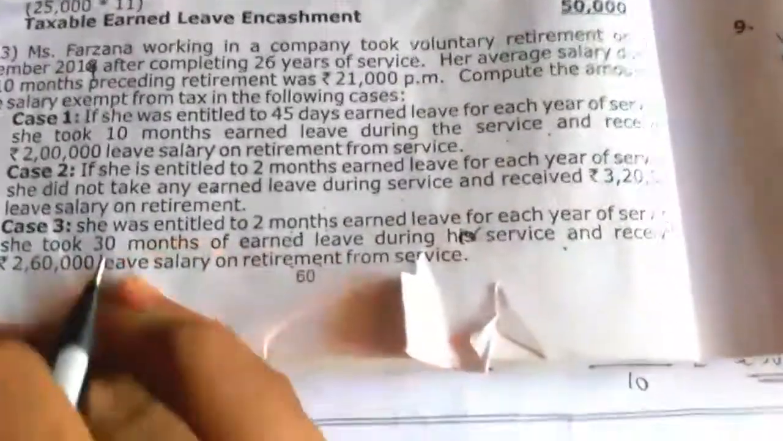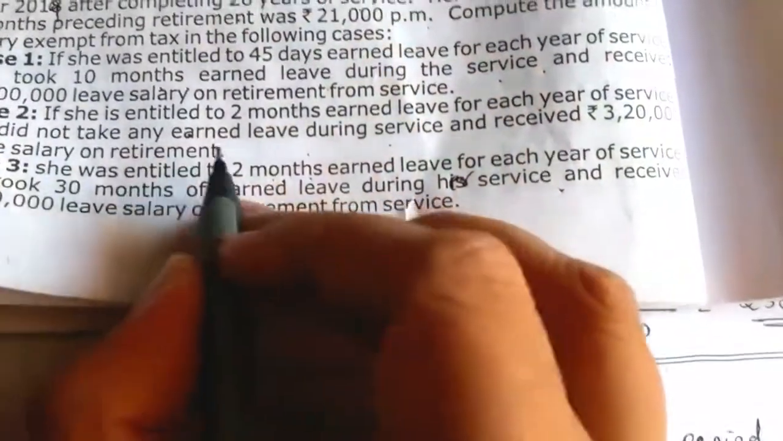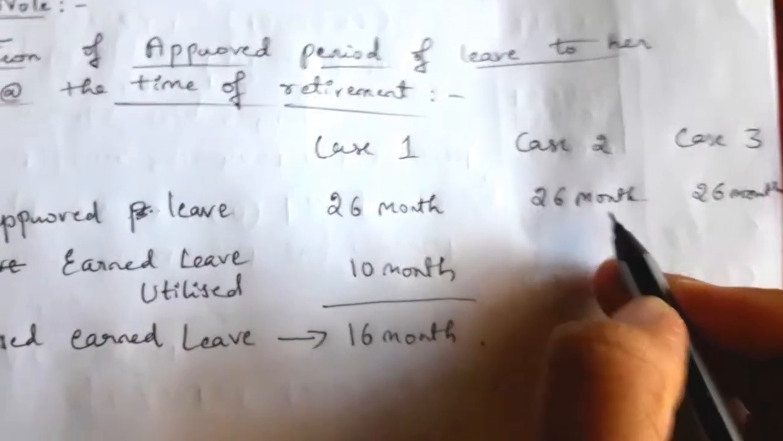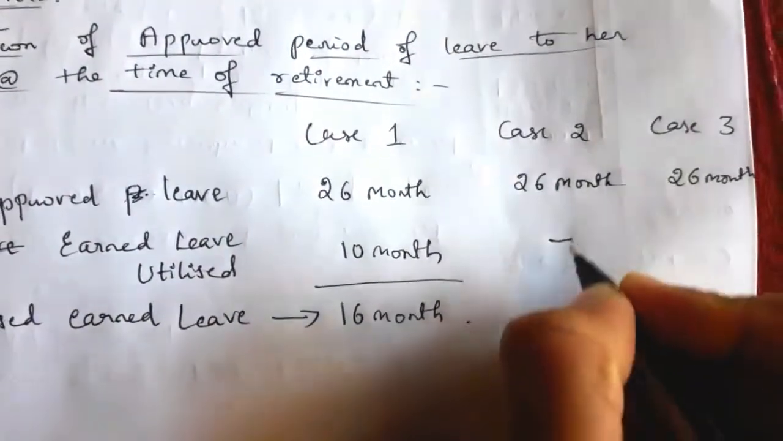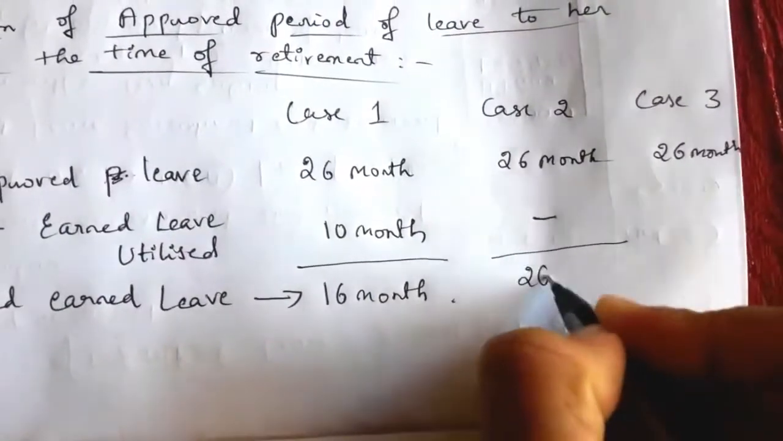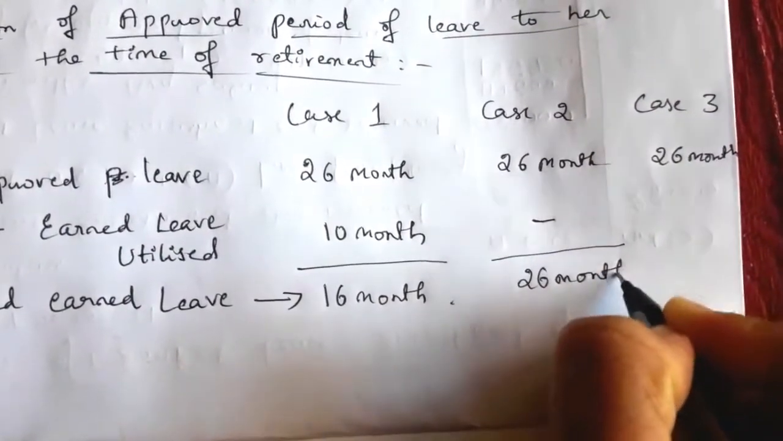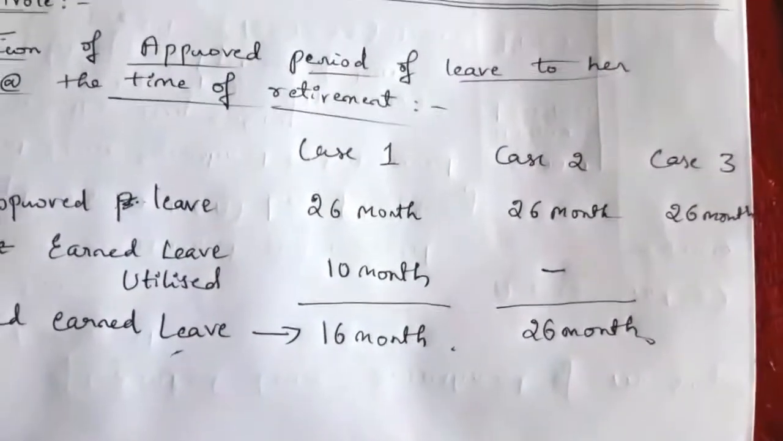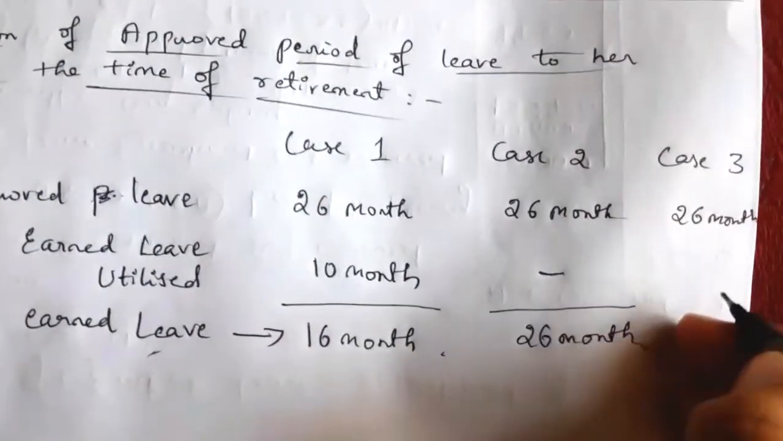In case 2, she was entitled to 2 months earned leave for each year of service. In that she did not take any earned leave during the service, which means the total approved period of leave is 26 months, and she has not utilized any leave. So the total 26 months is unutilized earned leave, which can be converted into cash, or encashed, at the time of retirement.